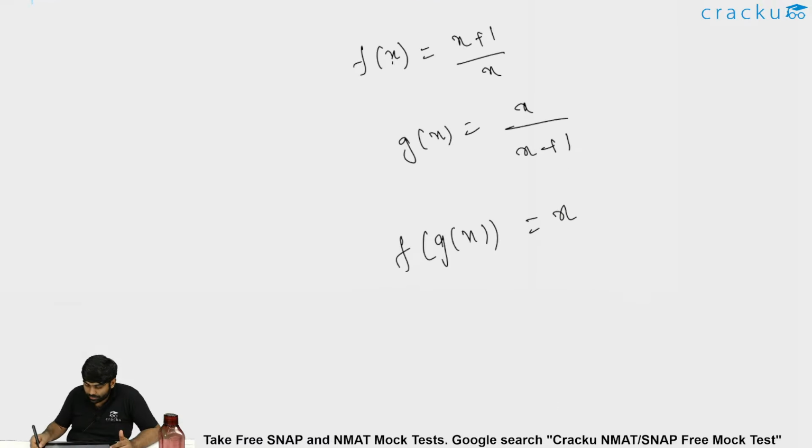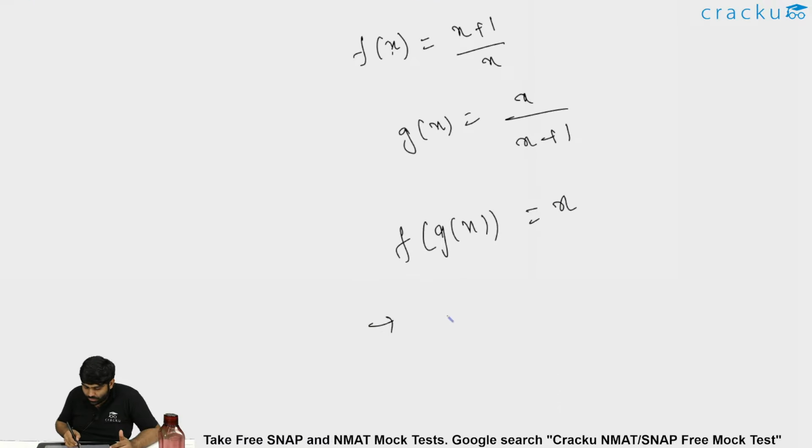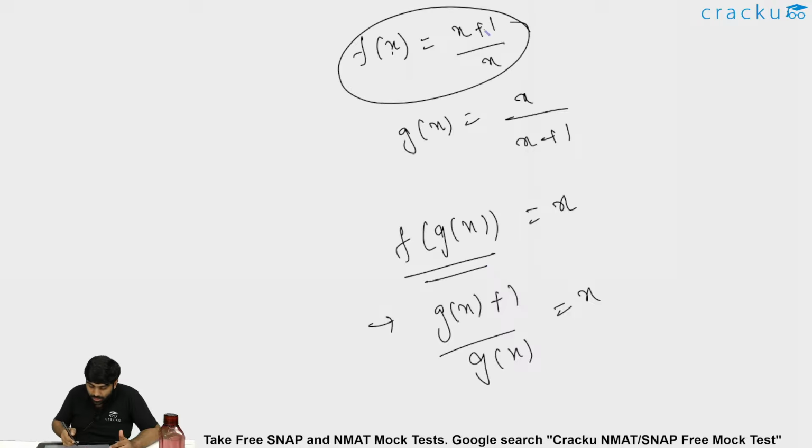This is what given. Then what is f of g of x? F of g of x is nothing but g of x plus 1 by g of x. Because what is f of x? X plus 1 by x. So what is f of g of x? G of x plus 1 by g of x, which is said to be equal to x.